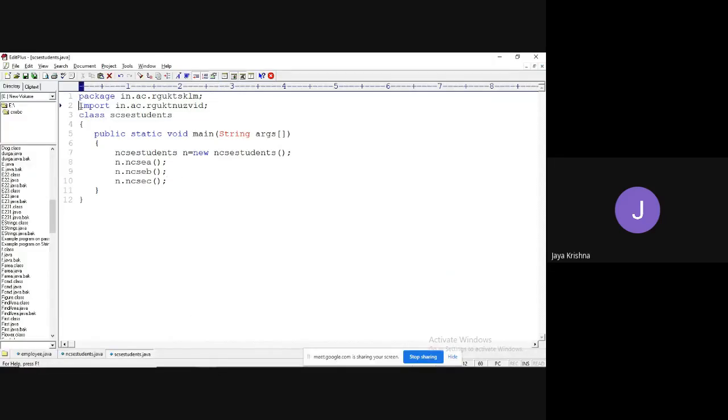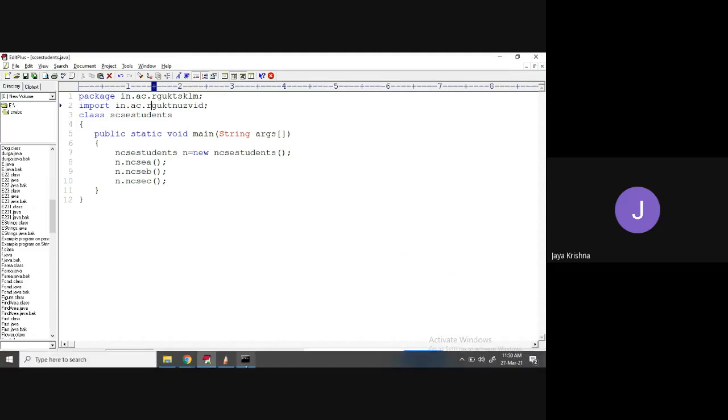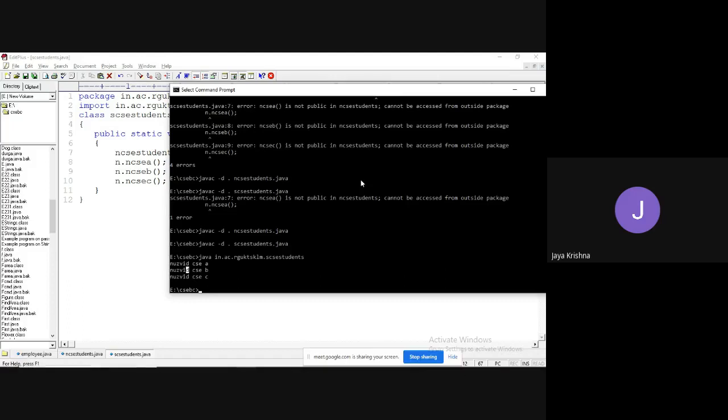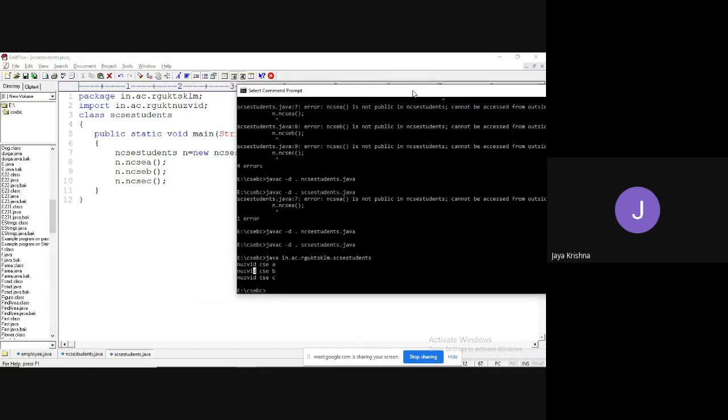But the difference is I have added the extra import keyword, followed by from which location I want to import the corresponding file, MCSC students, which is available in the rgukt newsfeed folder, right? Yes. Okay. Now I'm trying to compile. How to compile? javac space MCSC students, right?